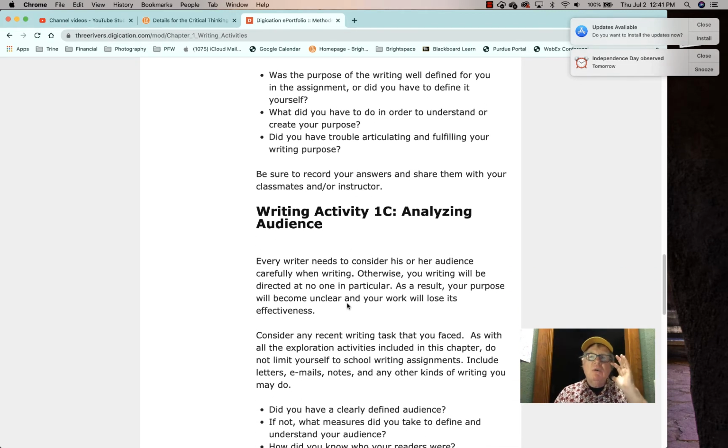Analyzing your audience. You always need to know to whom you're talking, all right, to whom you're writing. In this case, you're writing to an audience of intelligent peers, of well-educated peers. You don't need to tell them stuff they already know, all right? You can often spend just a little bit of time on the background of something, a couple of paragraphs, and then you really get into the meaning, you really get into the argument.